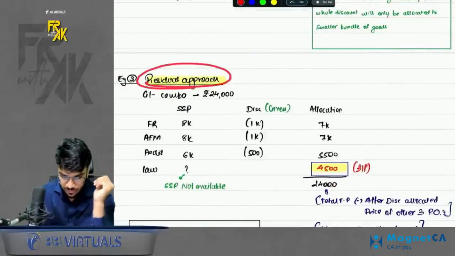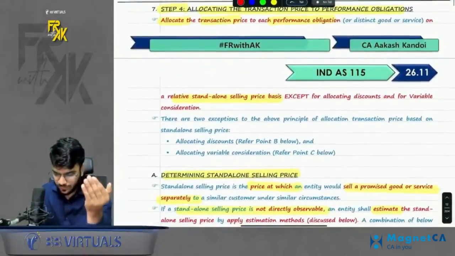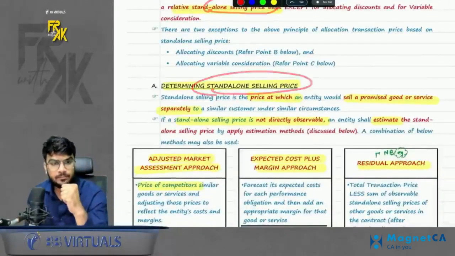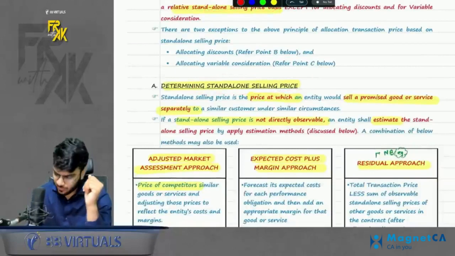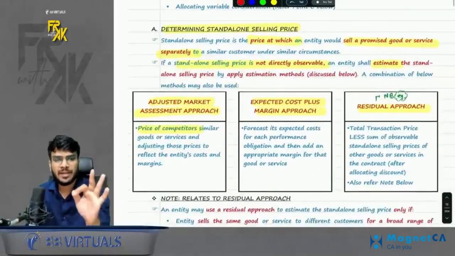Okay, example number 3, residual approach. Now, what is the meaning of residual approach? I'll try to explain it to you. Please have a look here. First of all, we know that we have to allocate on an SSP basis. Sometimes SSP is not available. So we will estimate the SSP. If SSP is not available, estimate it. We have 3 methods for estimating.